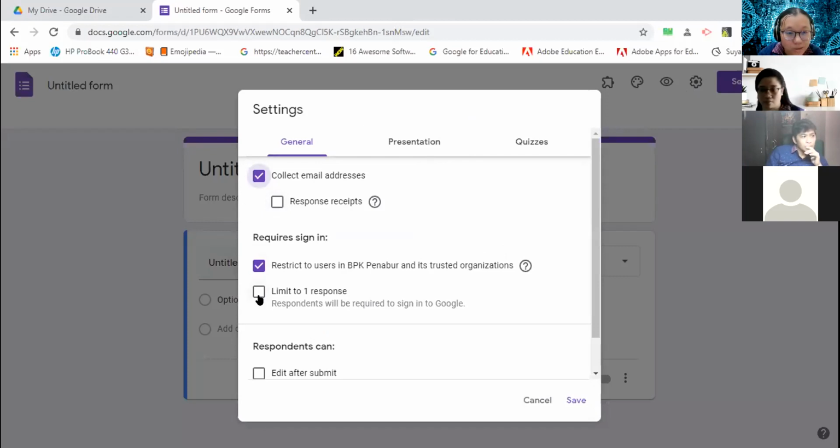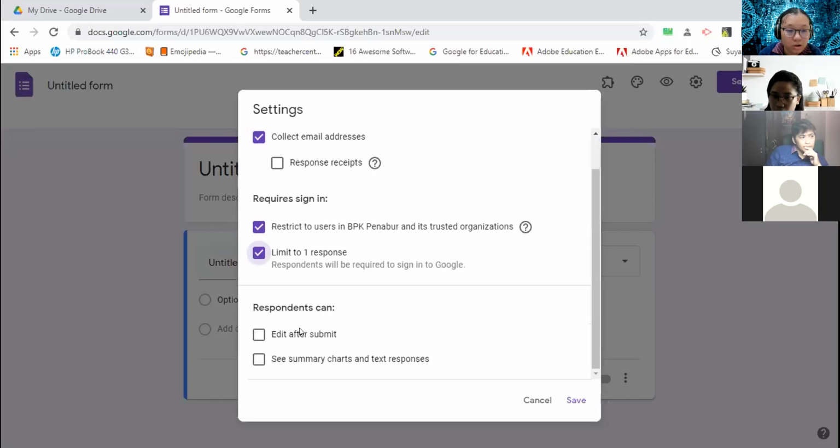And then this one must be ticked, I think, limit to one response, so they cannot do any more later on. Also for this one, edit after submit, do not tick that. See summary charts and text responses, also do not tick that one, so they will not get any feedback right after they do their test.